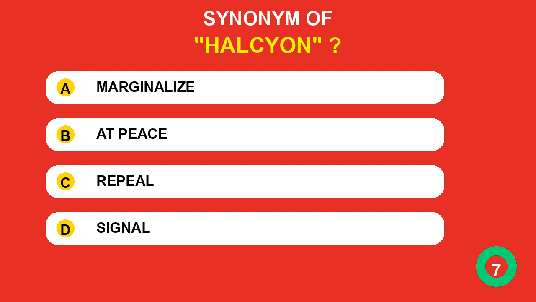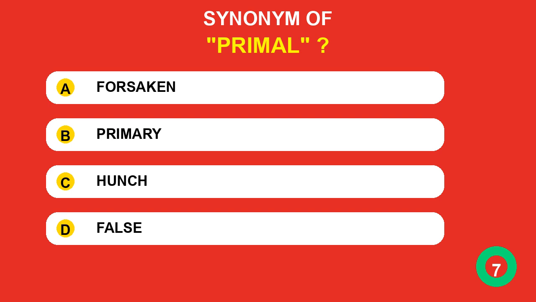Which synonym belongs to halcyon? The correct answer is at peace. Which synonym belongs to primal? The correct answer is primary.